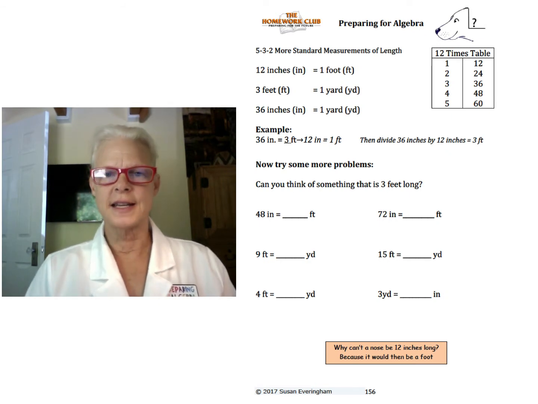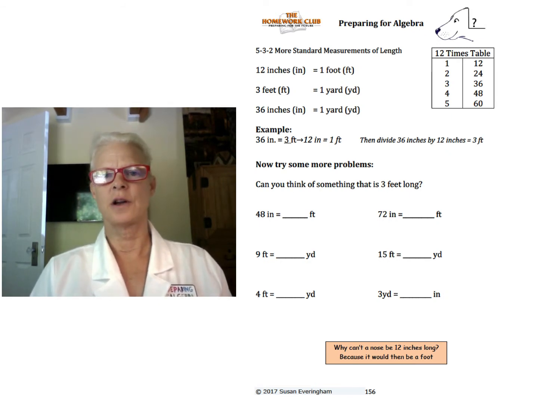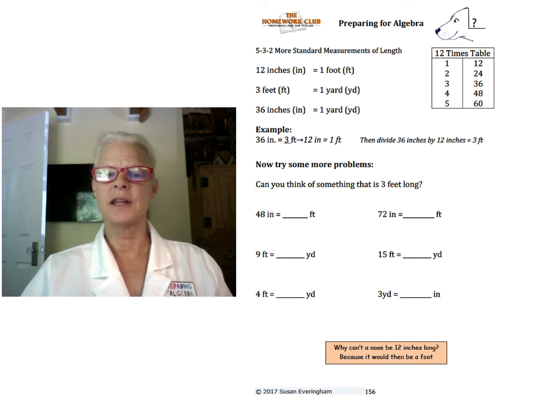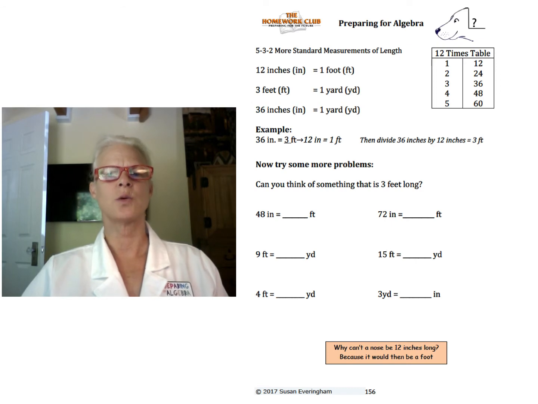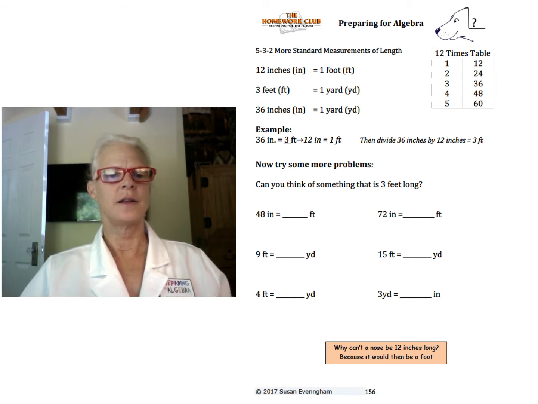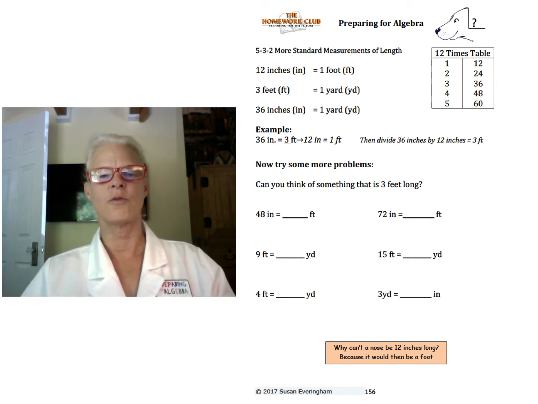Page 156, and this is a continuation on measurements and lengths with yards and feet and inches. So you can think of something that is 3 feet long. Maybe you can answer that question. I've also given you a timetable here. 1 times 12, 2, 3, 4, multiples of 12, right? And you need to think in terms of what you're going for.